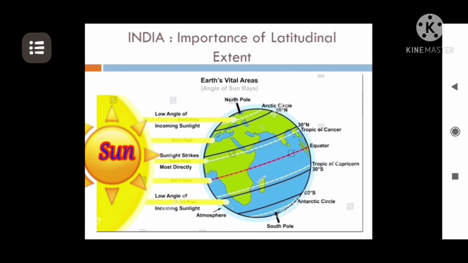Sun rays received near the equator, as you can see, are direct. As we move away from the equator towards the poles, the sunlight becomes slanting or indirect. So at the poles the amount of sunlight received is least, while the most sunlight is received towards the equator.